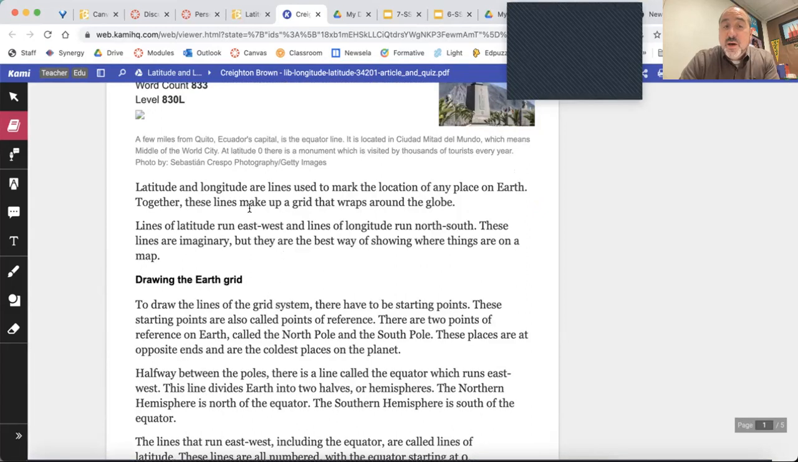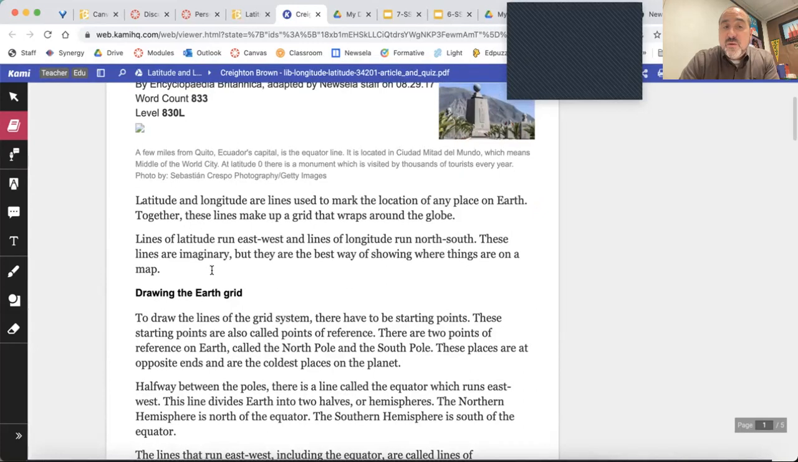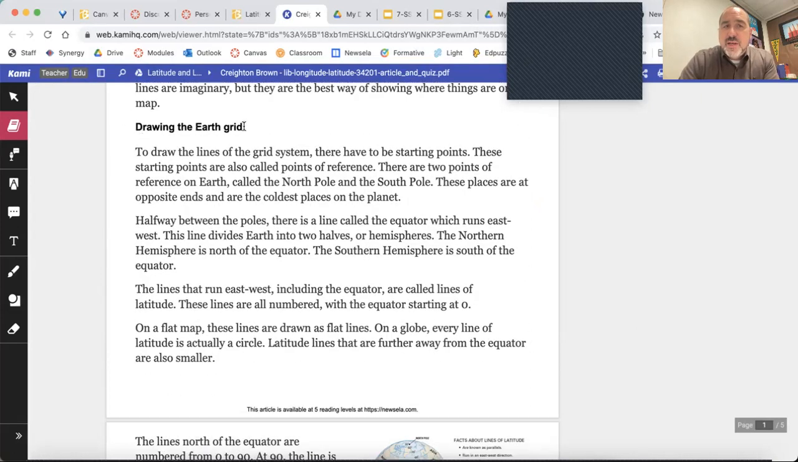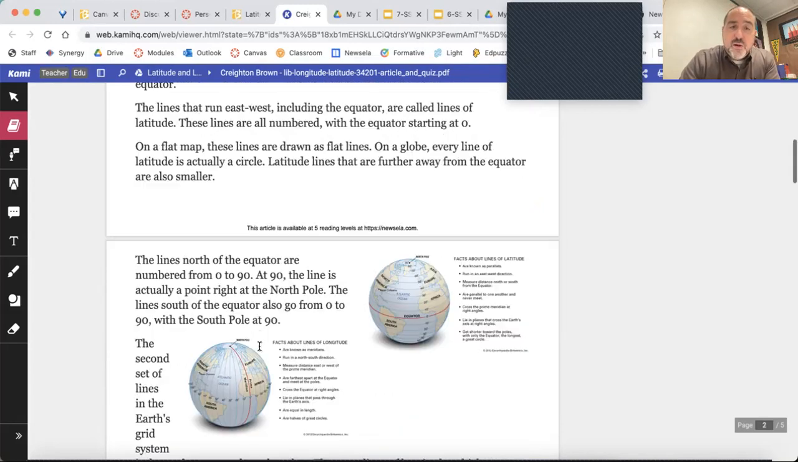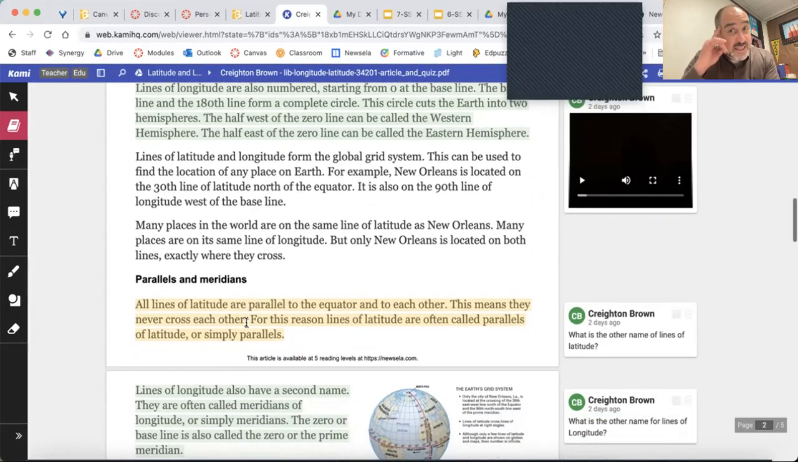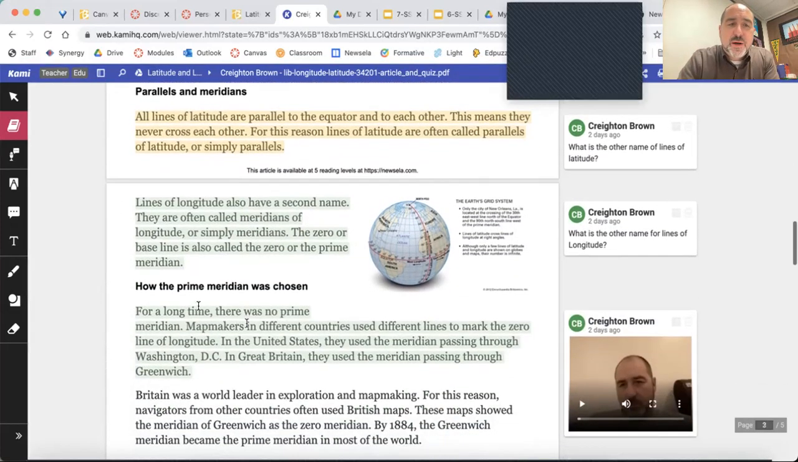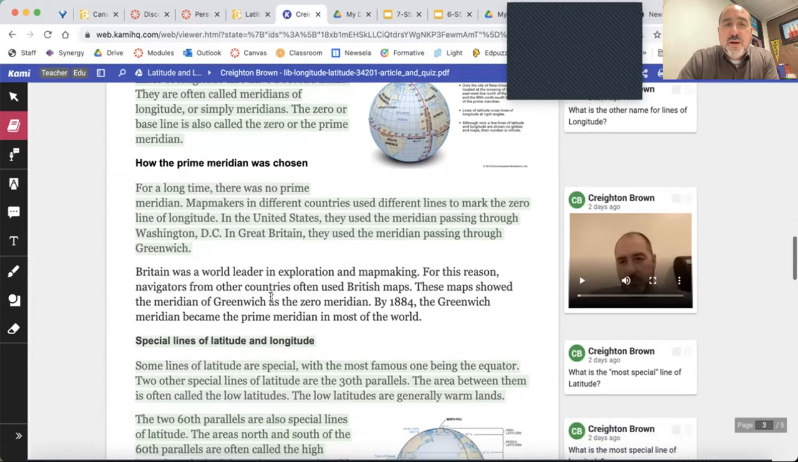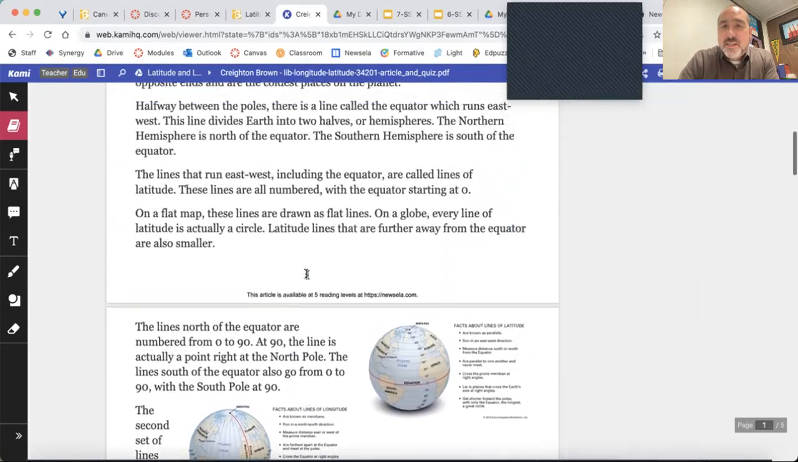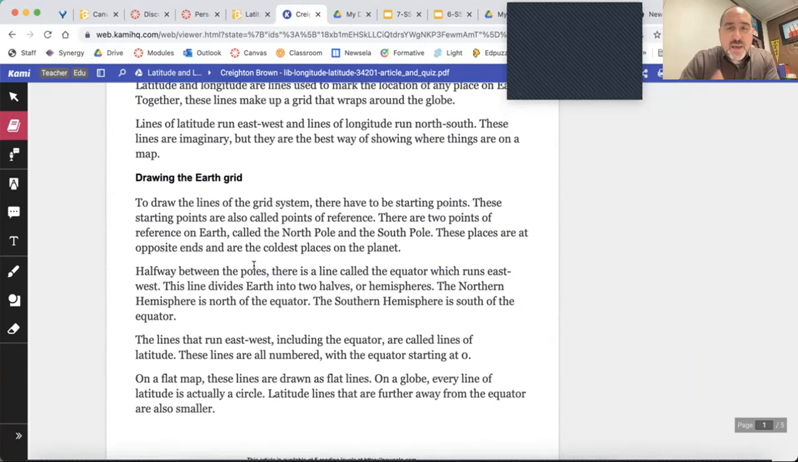So the first one starts off with a little bit of an introduction, which is very typical. And then the first section is called Drawing the Earth Grid. So go ahead and read through all of that. The second section is parallels and meridians, things I want you to know, as you're going to see real quick. And the next one is how the meridian was chosen. So it's divided up into these topics and subtopics, and that's something to always remember as you go through.